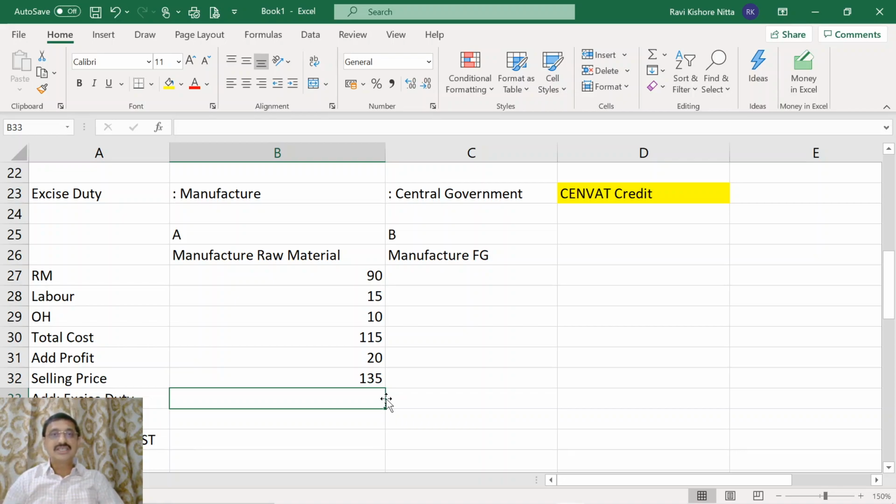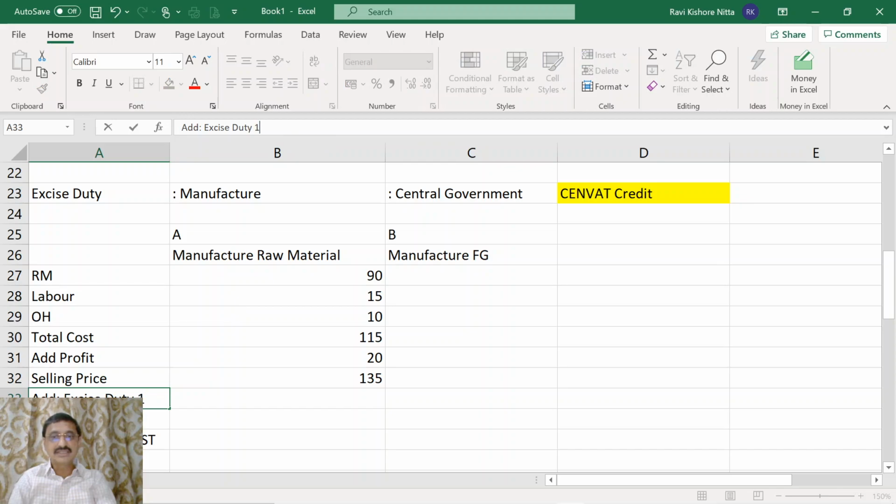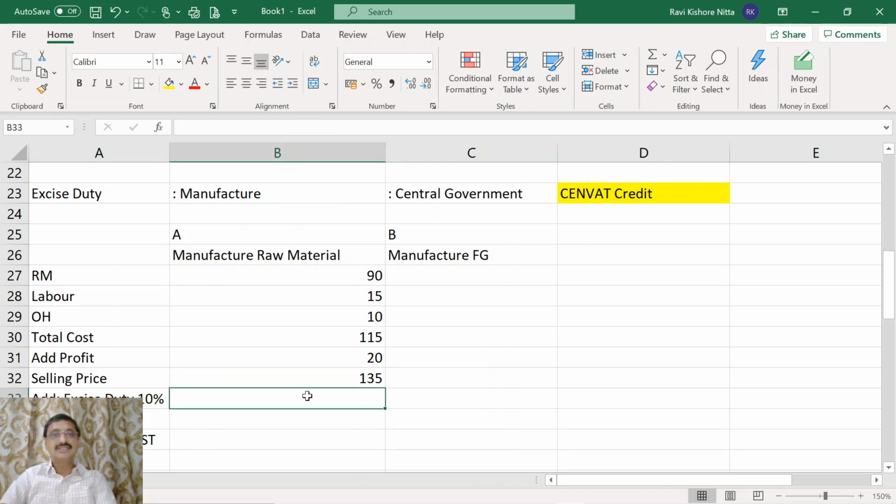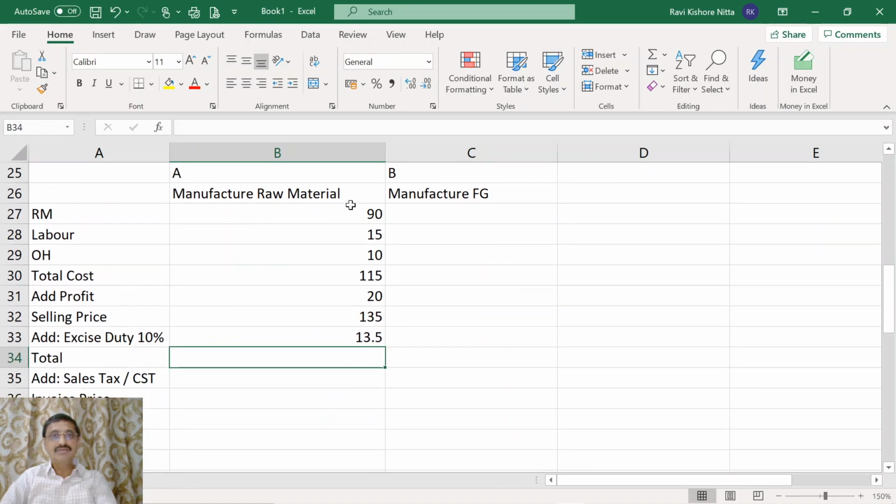Now let us assume that excise duty is at 10%. Now add excise duty. Excise duty is 10%, that is 13.5.